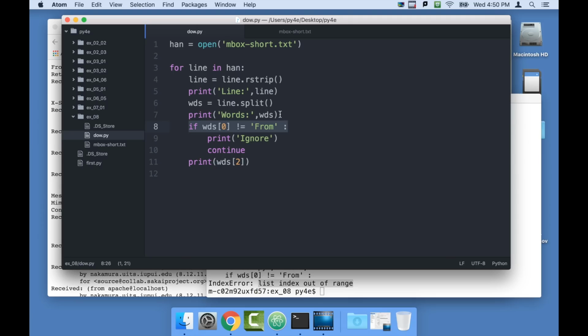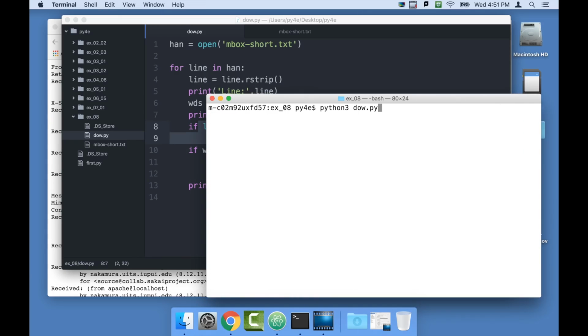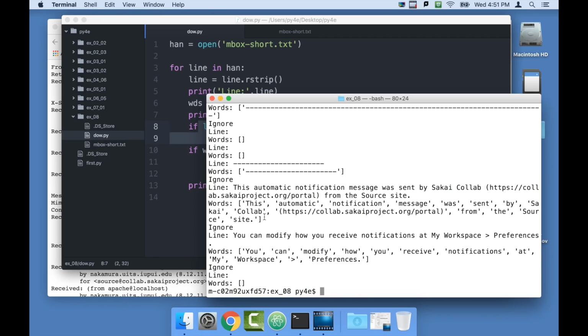Now you might think, oh, I want to just put a try and except in there. Well, the right thing to do is to say to yourself, oh, wait a second. If I don't have enough words, if the length of the words is less than 1, continue. So basically it's going to come through here, it's going to split it, and if we don't have any words, meaning it's a blank line, then we're going to skip it. So let's run that. So now this ran all the way to the end.